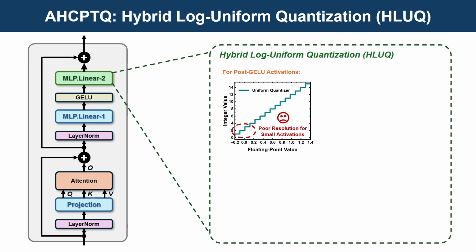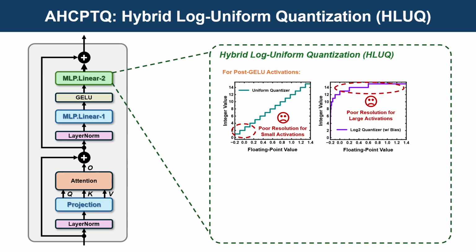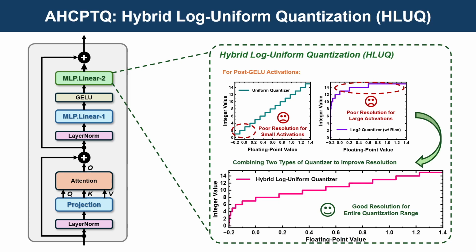Let's first consider the post-GELU activations. The uniform quantizer works well for large values but lacks precision for small ones. On the other hand, the log2 quantizer captures small values accurately but cannot represent large values effectively. To solve this, we designed the hybrid log-uniform quantizer, or HLUQ.